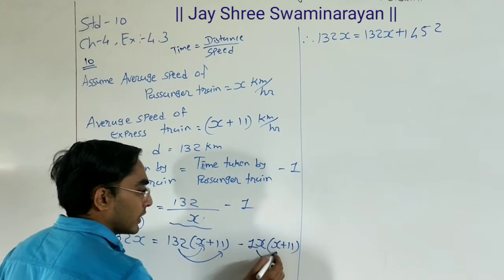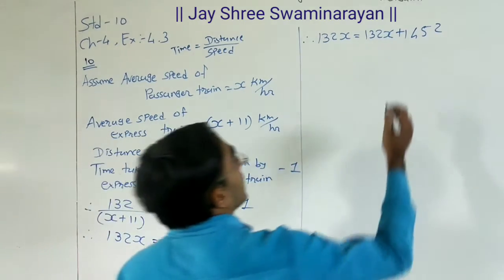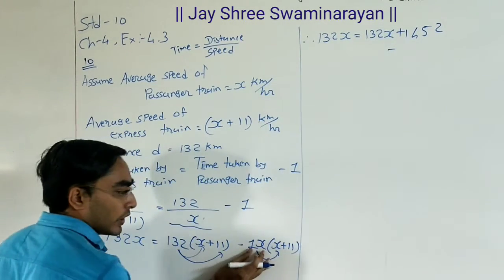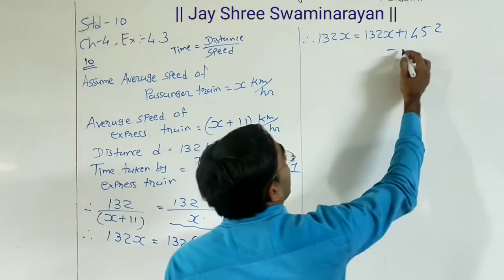Now we need to multiply this 1x with the x. So 1x, that means x only. x multiplied by x is x square.